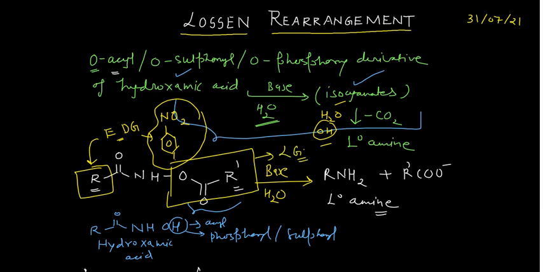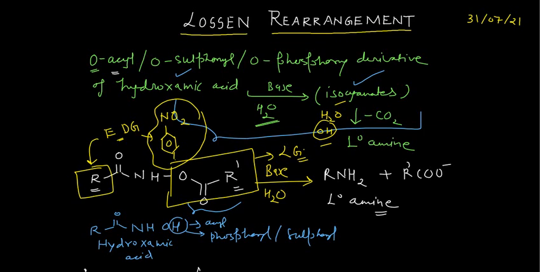Well, you cannot start your reaction with the hydroxamic acid. Why? Because in the hydroxamic acid you are having this OH negative, and this is not a very good leaving group. It's a very bad leaving group. So this reaction generally doesn't go with the hydroxamic acid. You have to convert this hydroxamic acid into the O-acyl, O-phosphoryl, or the O-sulfonyl derivative.